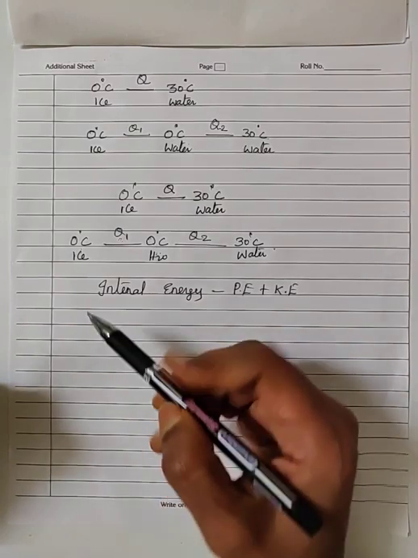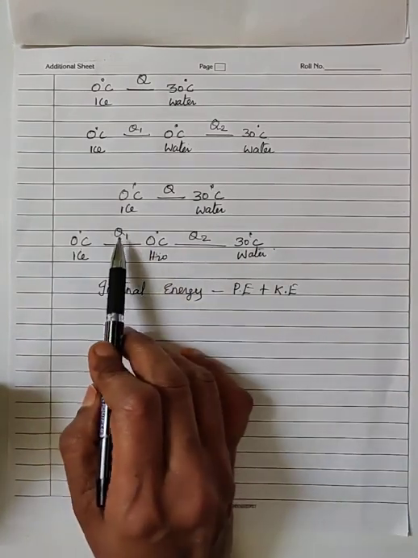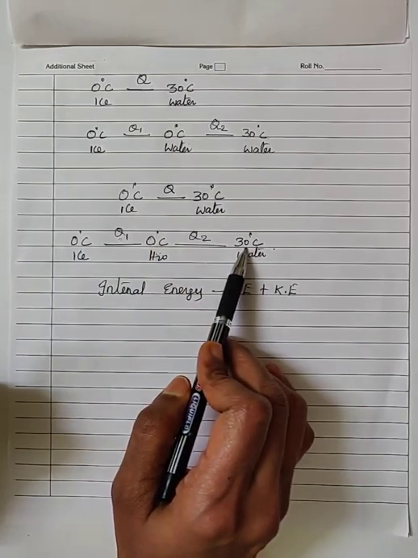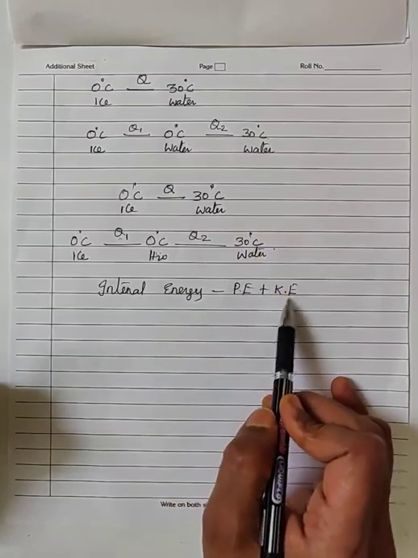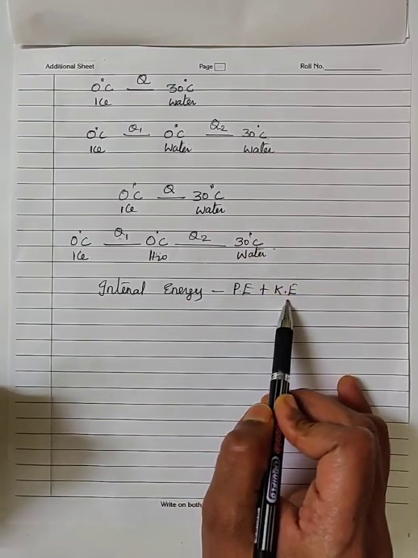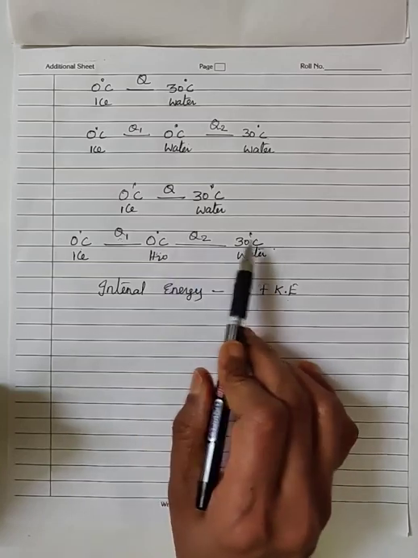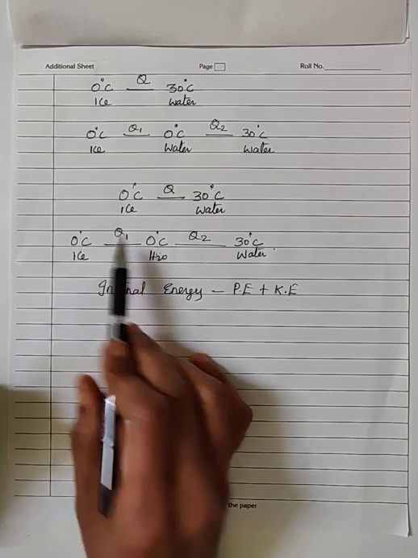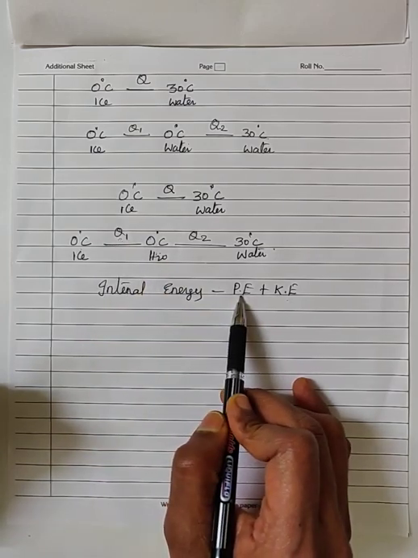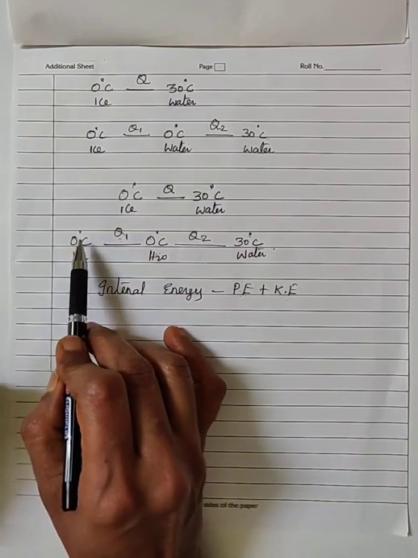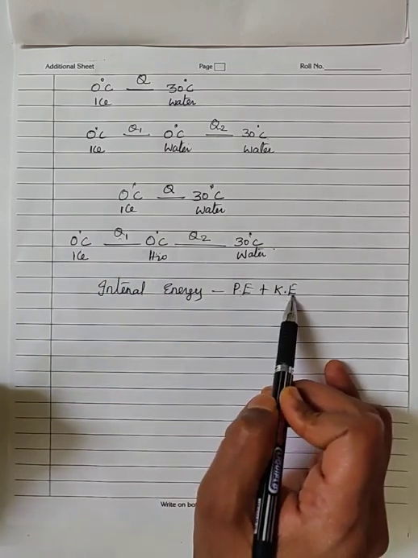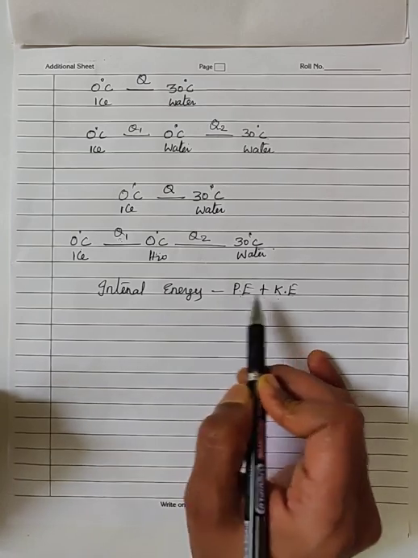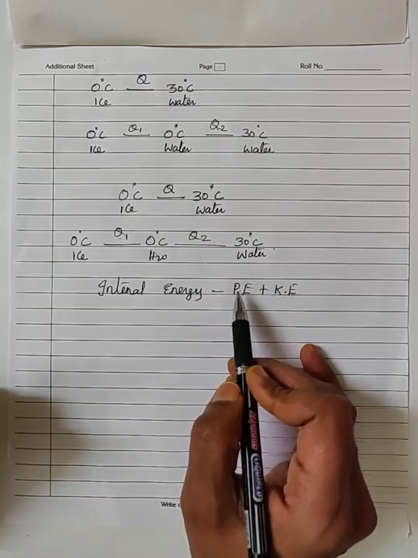When you are providing the heat energy, if the heat energy is utilized by the substance for the increase in temperature, that is, whenever it is utilized for increasing kinetic energy, that will be externally manifested by the thermometer. But if the substance has utilized the given heat energy for increasing its potential energy, then the kinetic energy will remain constant. During the change of phase, the kinetic energy will remain constant. The potential energy will increase on heating.